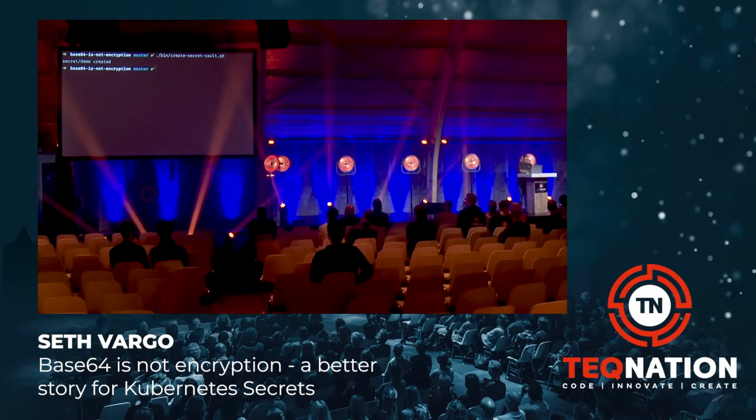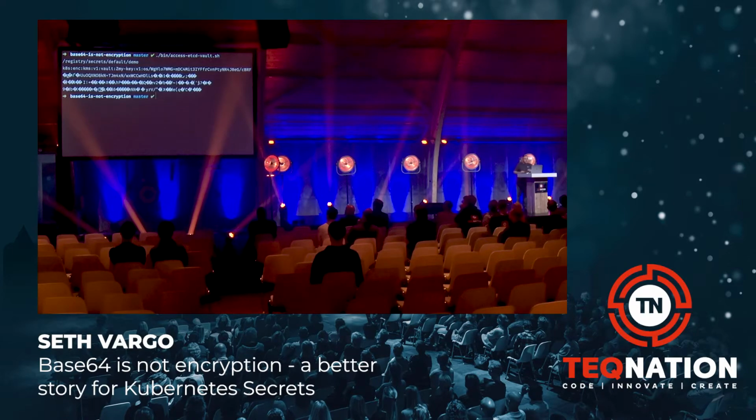Now let me prove it to you. We'll access the Vault secret, the same command I ran before, again just with a different context this time. We're going to run etcdctl get on the demo secret. And what you'll see this time, hopefully, is this. Same secret, same everything, but we get back a bunch of garbly goop.